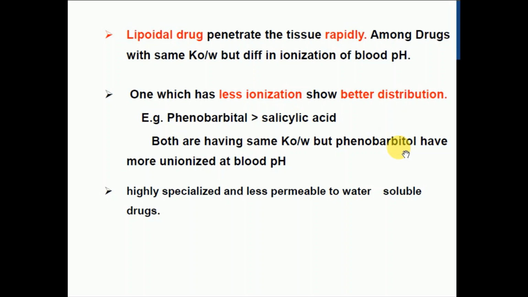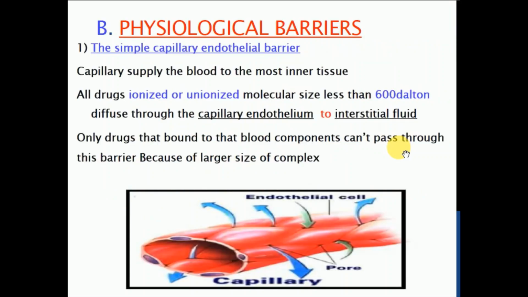Now the next factor is the physiological barriers. Different barriers are available in our body, and these barriers provide different integrity for passage of the drug molecule. The first is the simple capillary endothelial barrier, the blood vessels. In actual sense, the blood vessel does not act as a barrier, because if the drug is in the free form, it can easily cross this barrier. Only a drug in bound form cannot cross the barrier.